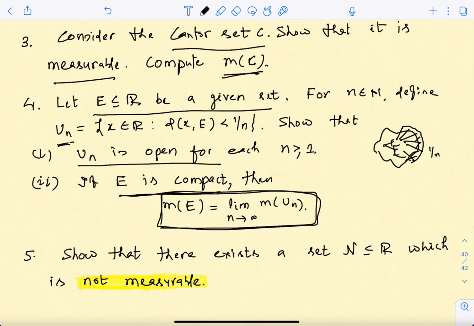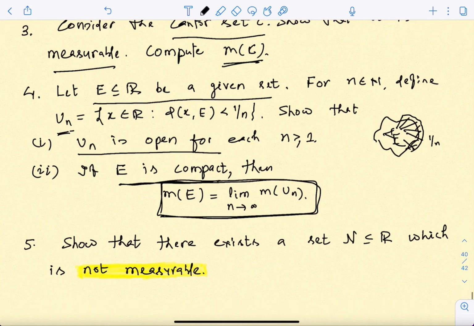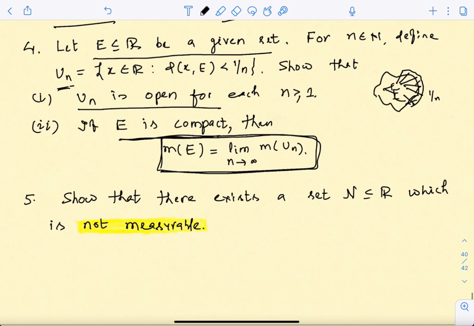If something is within 1/(n+1), because 1/(n+1) is less than 1/n, then that is always going to be in U_n. That is how you can see whether the sequence U_n is increasing or decreasing. Just look into it and try to see that m of E you can write down in terms of the measure of the neighborhoods.